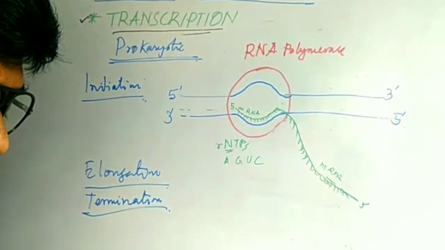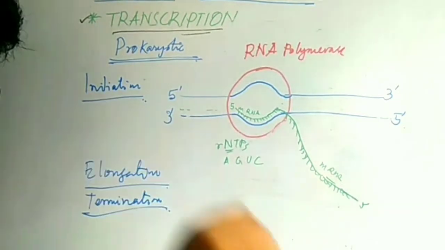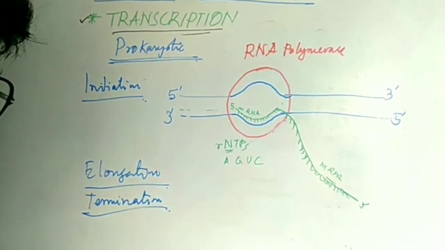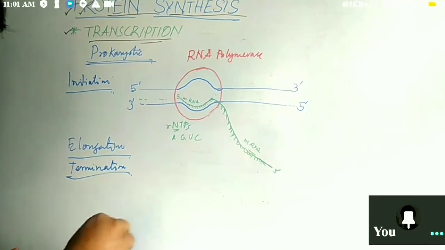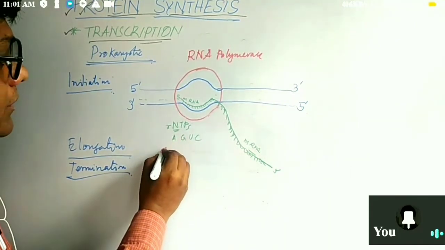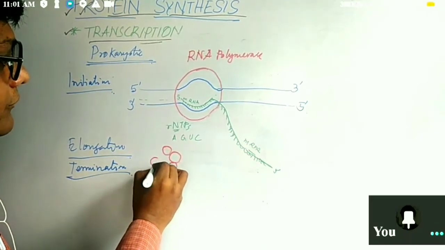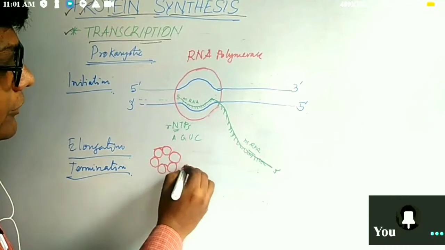Okay, so we come to the last stage, termination. It means the end of this process. Here one protein is there which is known as Rho protein. I'll draw one hexameric protein, 1 2 3 4 5 6, that is Rho.